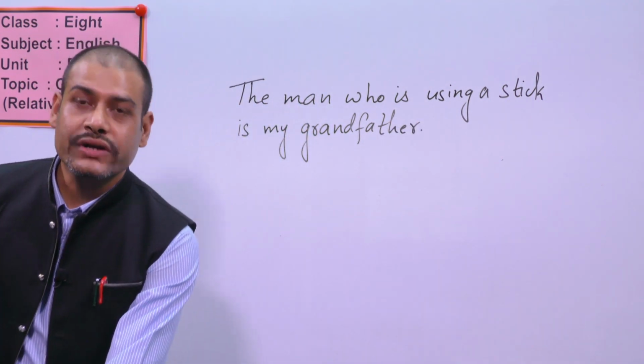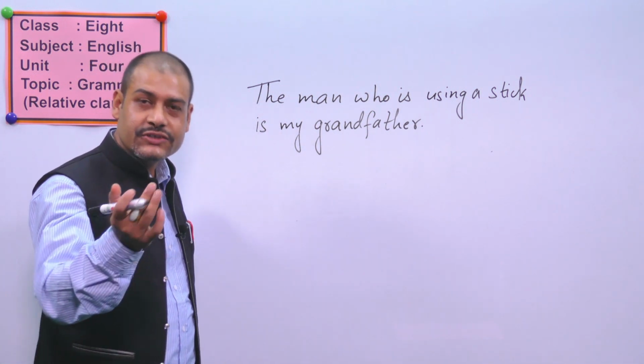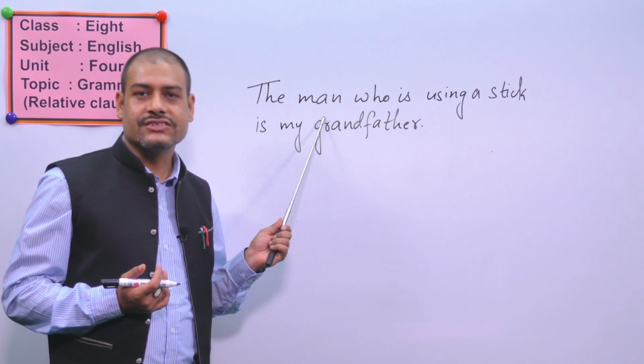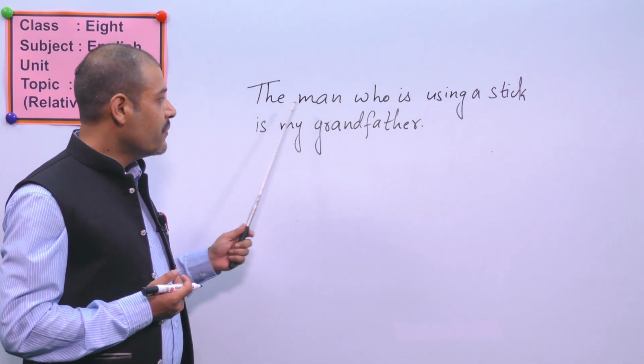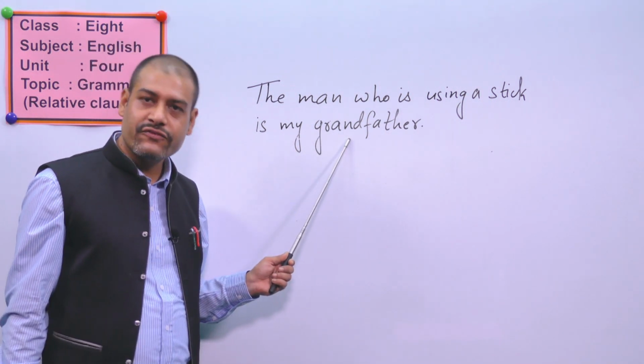Dear students, look, I have written this sentence first. So what did you write? You can compare your sentence with my sentence, okay? See, what I have written here: the man who is using a stick is my grandfather.